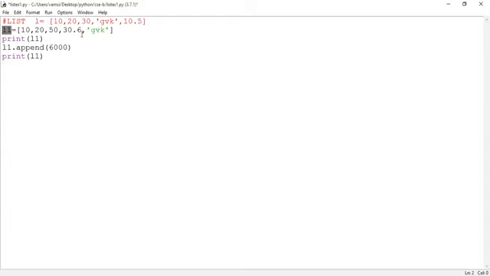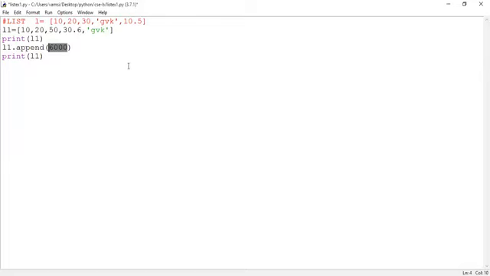If I can make changes to the existing object, then the object is considered as a mutable object or immutable object? Mutable object, because I'm adding this new element 6000 into the existing object.